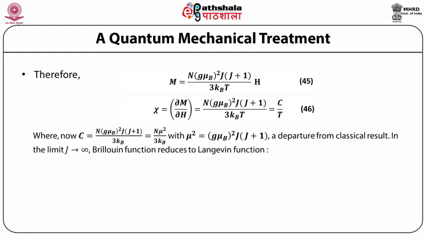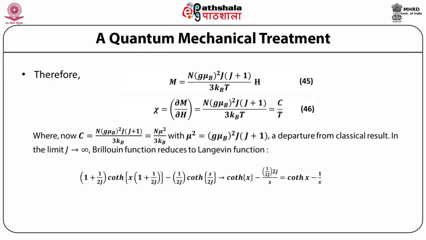In the limit J approaching infinity, the Brillouin function reduces to the Langevin function, that is (1 plus 1 upon 2J) multiplied by coth of x multiplied by (1 plus 1 upon 2J) minus (1 upon 2J) coth of x upon 2J approaching coth x minus (1 upon 2J) into 2J divided by x, which is equal to coth x minus 1 upon x.